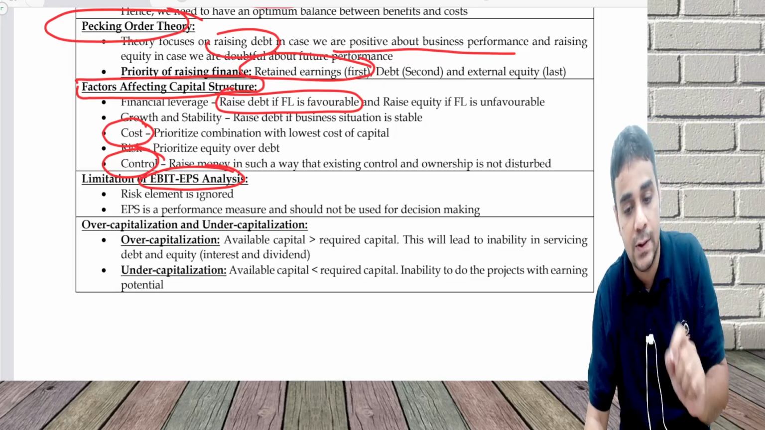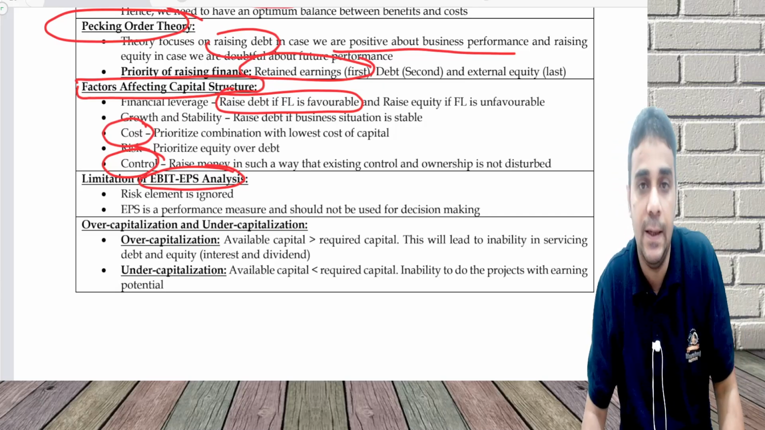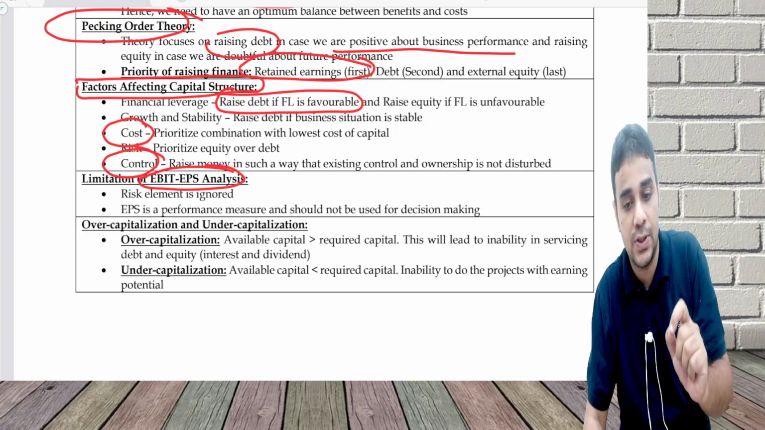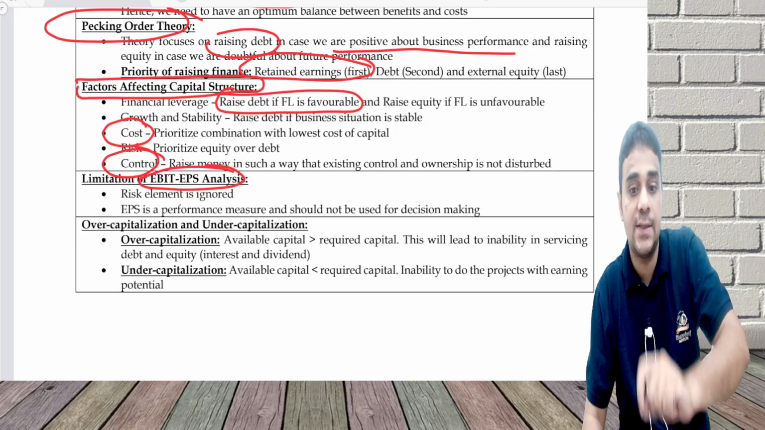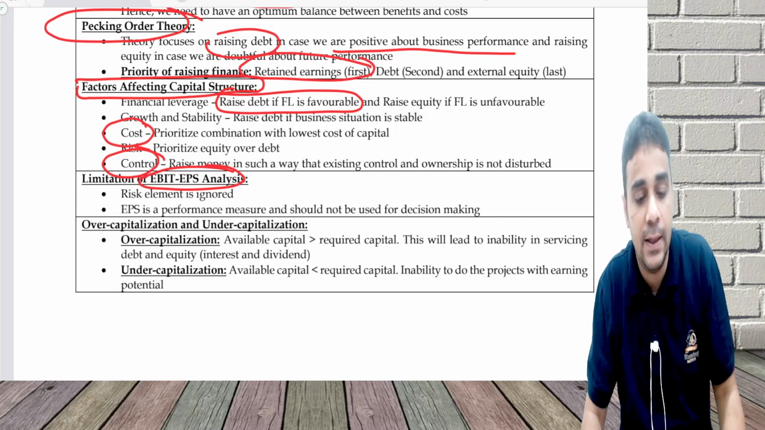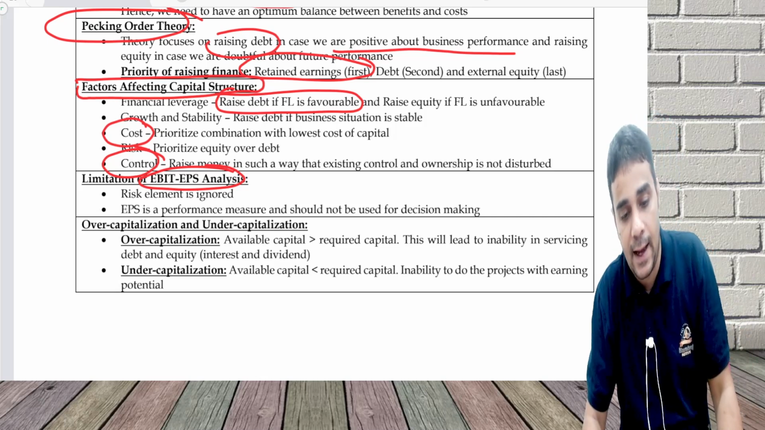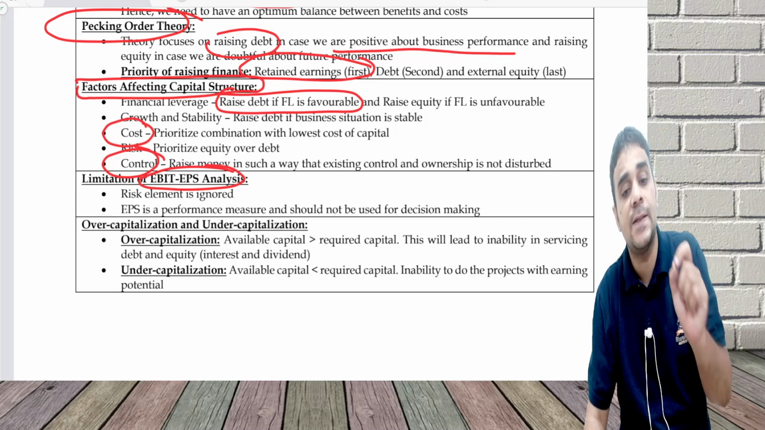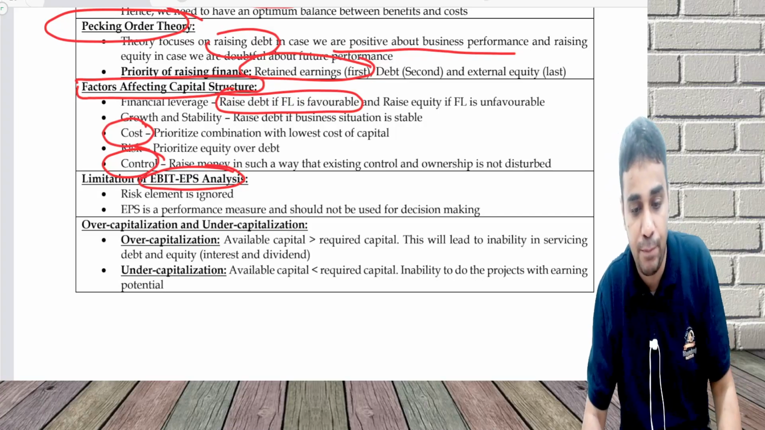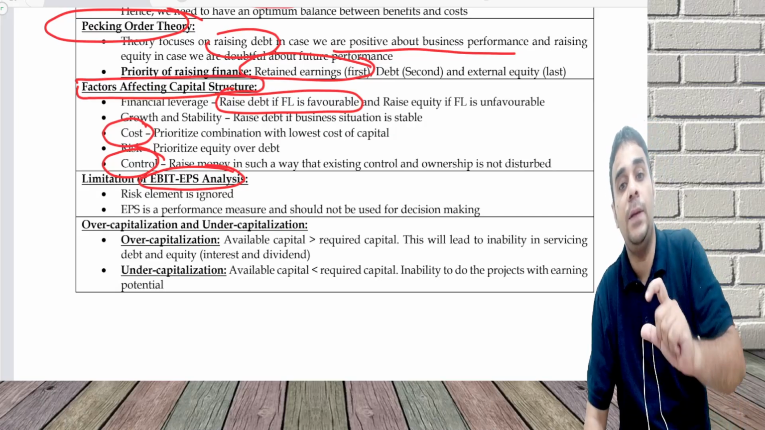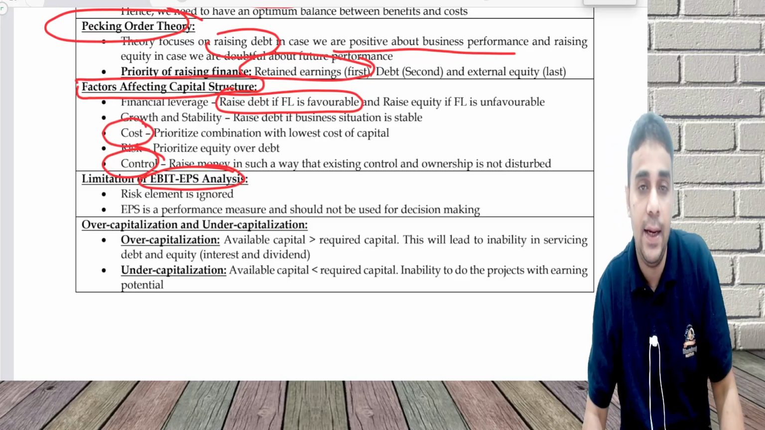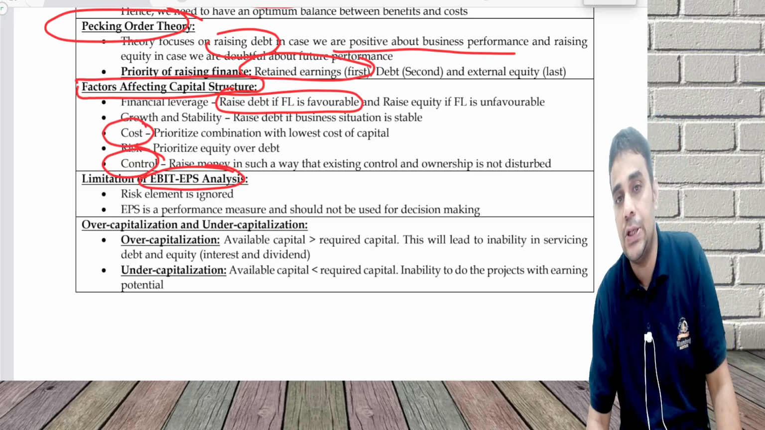But the problem here is, while we are focusing on maximizing EPS, we are ignoring the risk element. What is risk element? Financial leverage. High EPS can result in high financial leverage also, but that is ignored in our analysis. This is one of the demerits of EBIT EPS analysis. Second thing is, EPS is more of a performance metric because it depends on operating performance of the company, and hence it cannot technically be a decision making measure. It is more of a performance measure and ideally should not be used for decision making.